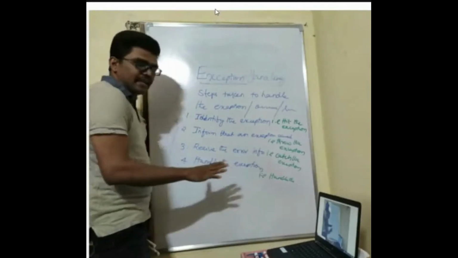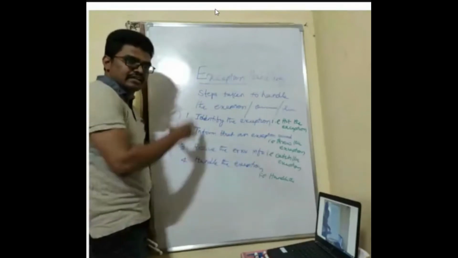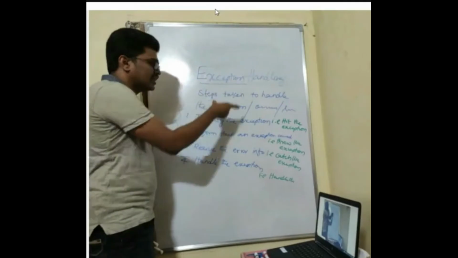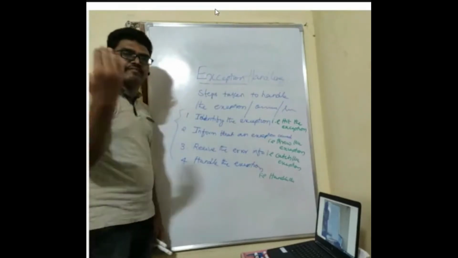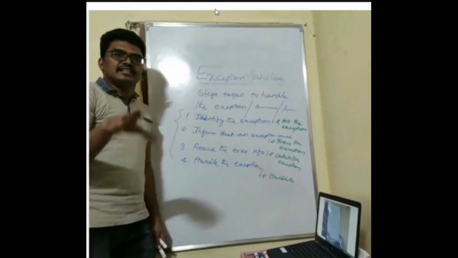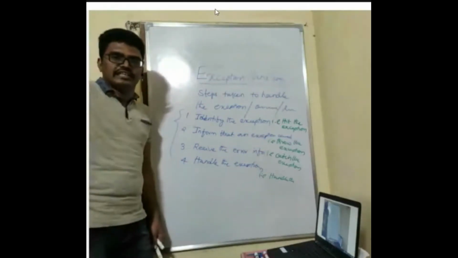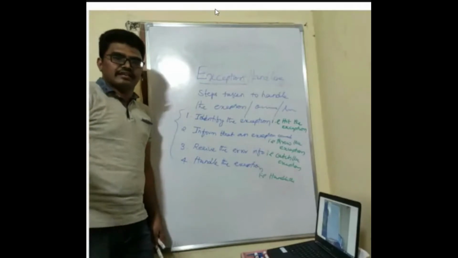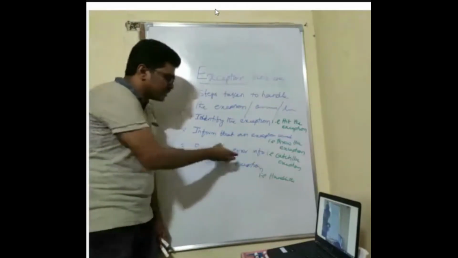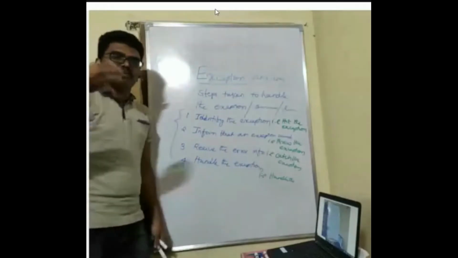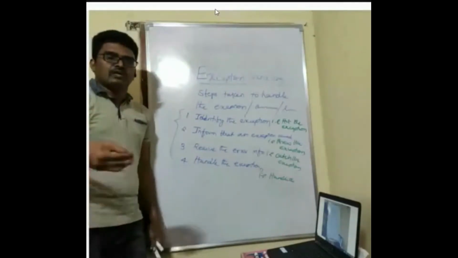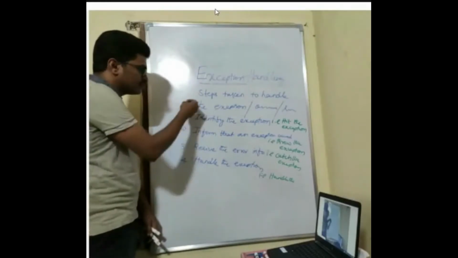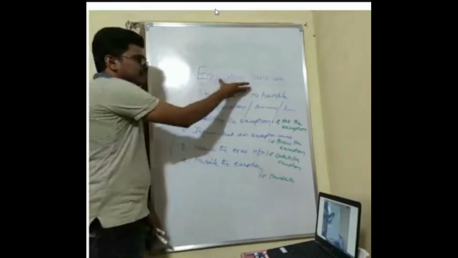See, handling means we don't do anything rectifying that. What is the compiler doing? We are telling that an exception is a runtime error. Whenever a compile time error occurs, the compiler says that at such and such line a semicolon is missing. It will just give you information about the error. Similarly, we also just display information about the exception that has occurred, about the runtime error that has occurred. So these are the things we will be doing in order to perform an exception handling mechanism.